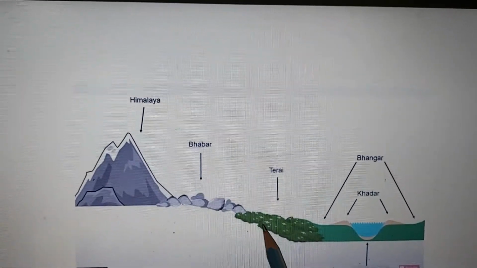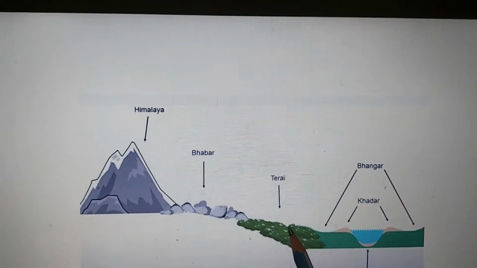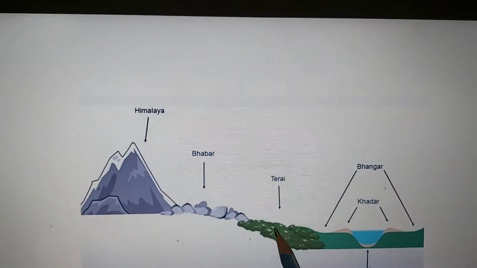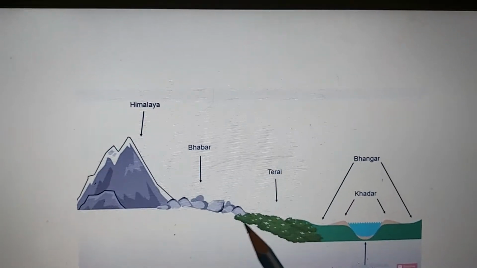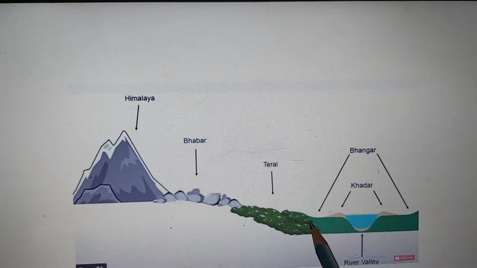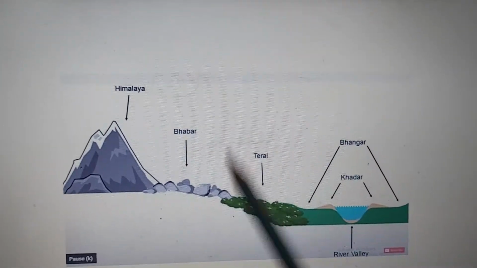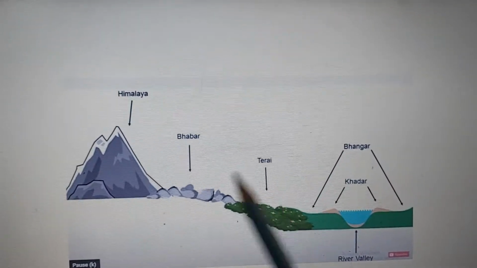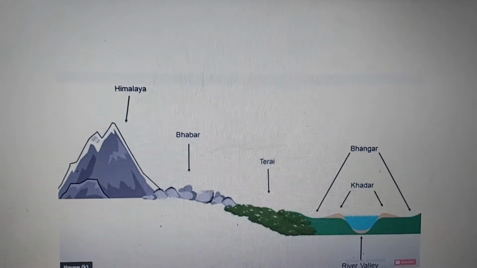They disappear in Bhabar and come out here again. This is a thickly forested region with lots and lots of wildlife. After the partition, when lots of migrants were coming here, the forests were cleared and this was turned into agricultural land to make the migrants settle down. Okay, so this is the Tarai region.